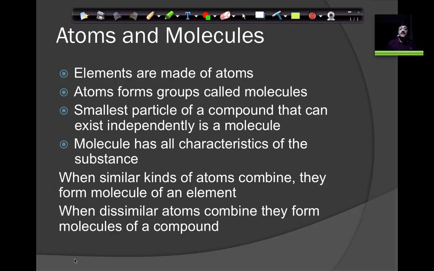Whereas what is a molecule? A molecule is formed when atoms come together. When atoms come together, they may be atoms of the same element, or they may be atoms of different elements. And if they are atoms of different elements, then it's a molecule of a compound. Now let me try to explain this. So let me go back to the screen.